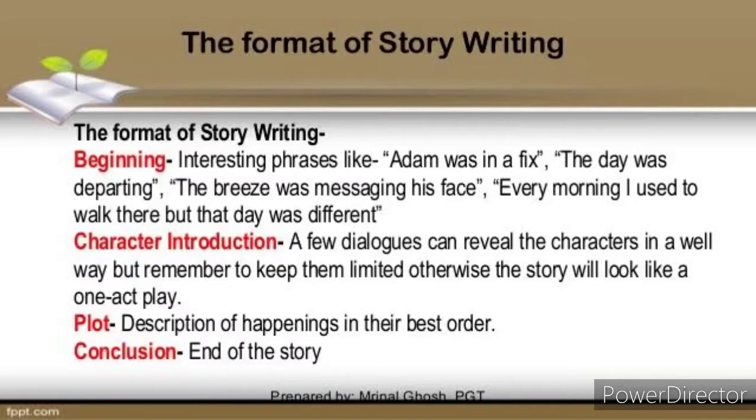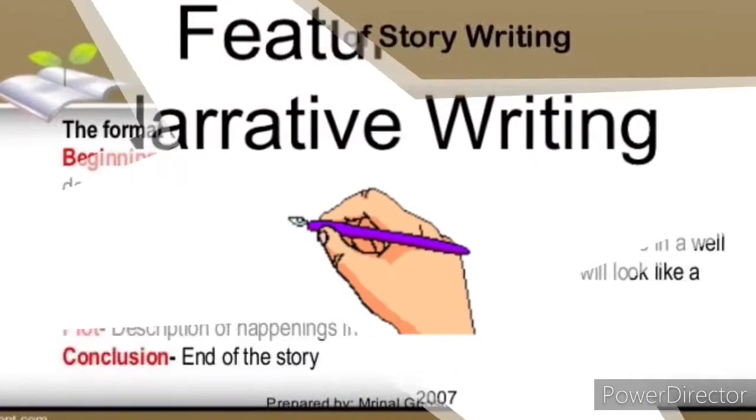Plot means the description of happenings in their best order. So what all happened can be explained in a described way in the plot. Then the fourth one is the conclusion, that is the end of the story. So this is the format of story writing, children.